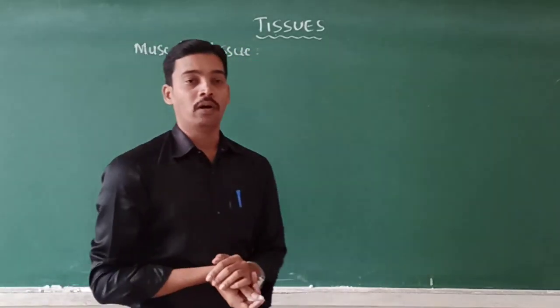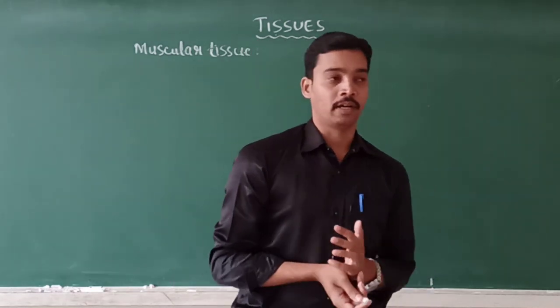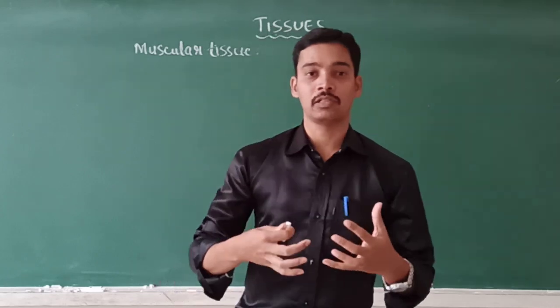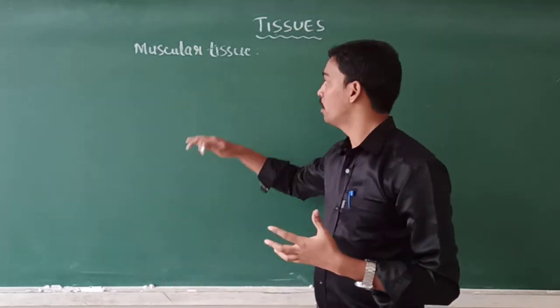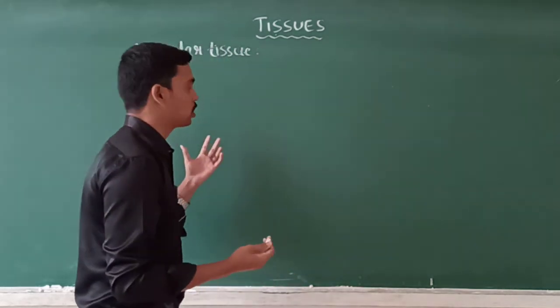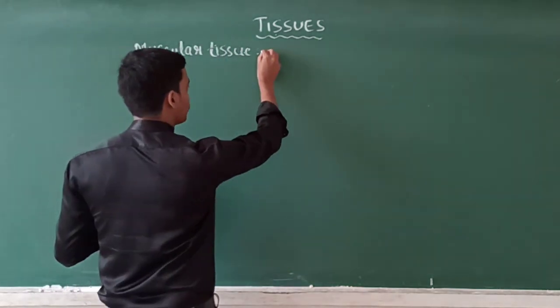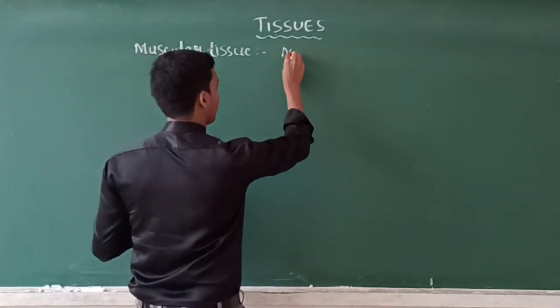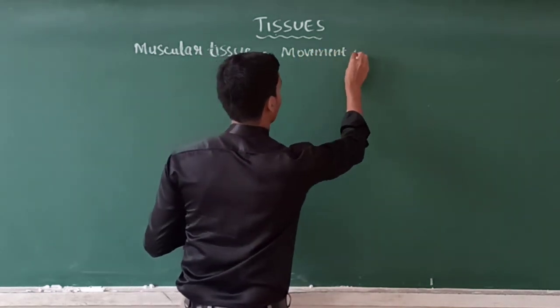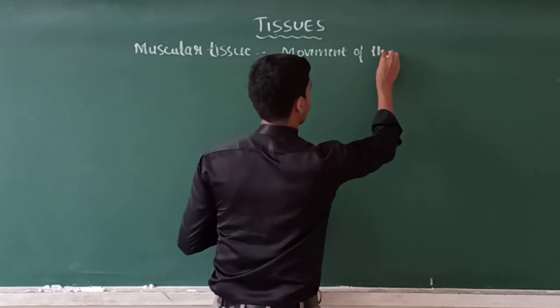Muscular tissue. What is this muscular tissue? This muscular tissue consists of the muscles in our body. All the muscles and their working condition come under the muscular tissue. Then what is the main function of the muscular tissue? The main function of the muscular tissue is that it helps in the movement of the body.